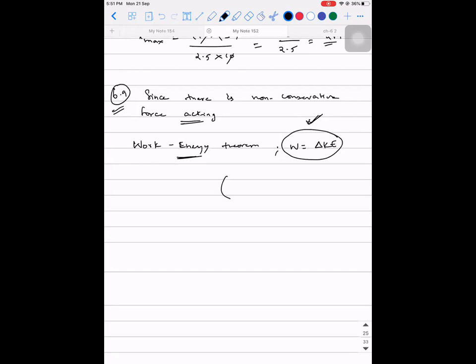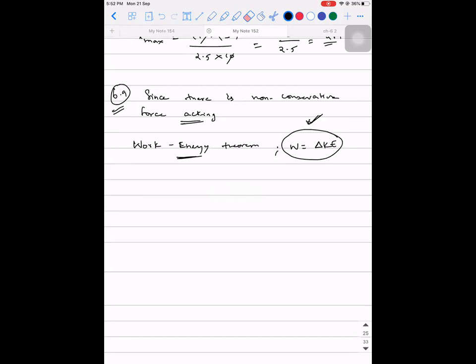So in the bracket, make a note. Work energy theorem is universal, means it can be applied in both scenarios. But I hope you understood, right? Energy conservation is only when there are conservative forces. Whereas work energy theorem, whether you have conservative or non-conservative, you can still apply it.